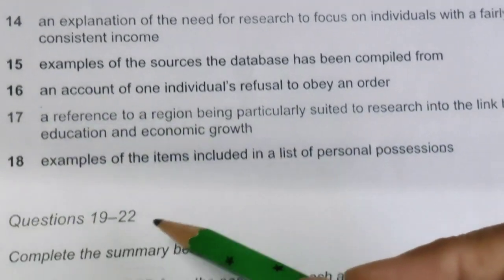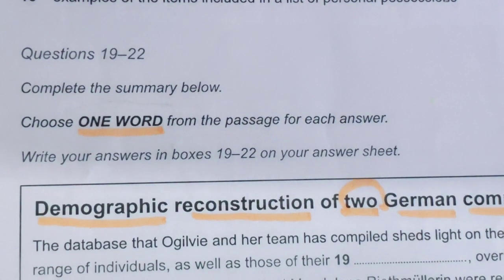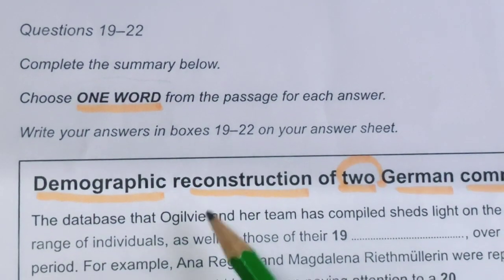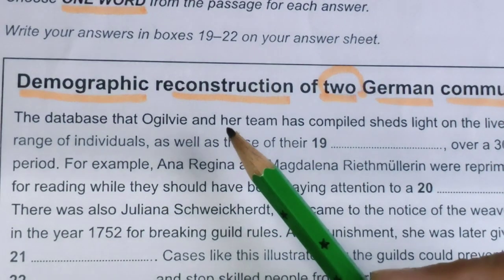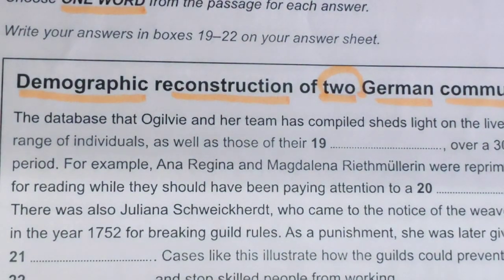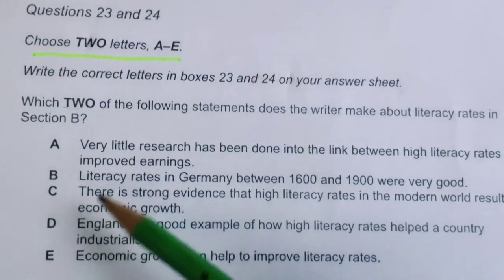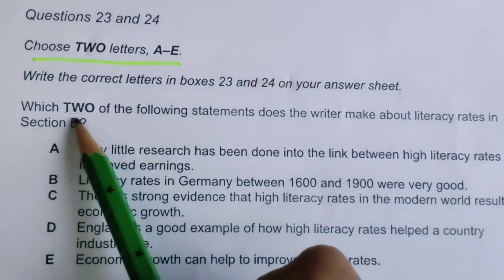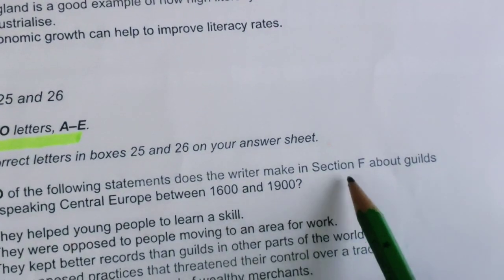Because we have been given this complete the summary also. For finding these fill in the blanks, we need to read the full paragraph. And in the last two questions also, they have given the paragraph name in section B and in section F.